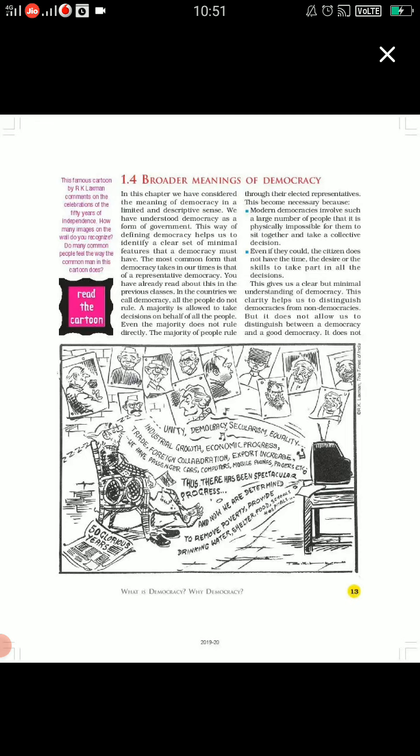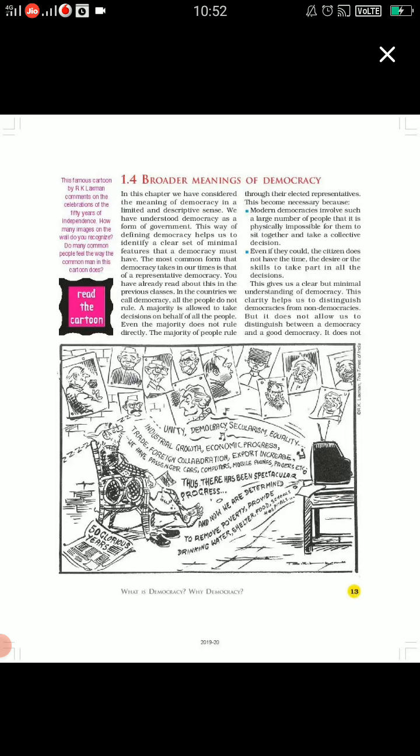The most common form that the government takes in our times is that of representative democracy. The representatives should be elected by the people of the country, and you have already read about this in previous classes. In the countries we call democracies, all the people do not rule. Everybody cannot rule. Just a majority of people is allowed to take decisions on behalf of all people. Even that majority does not rule directly. The majority of people rule through their elected representatives.